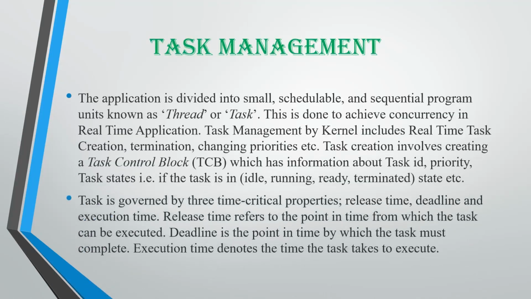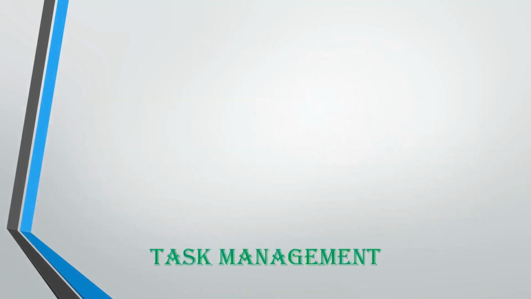The application is divided into small parts or program units that are called tasks, and this is done so that we can achieve concurrency in the real-time application. Task creation involves creating a task control block which has things like task ID, priority, and many more. Then the task is governed by three critical properties related to time: release time, deadline, and execution time. Release time is the point from which the task can be executed. Deadline is the point by which the task must complete, and execution time is the time it takes to execute.